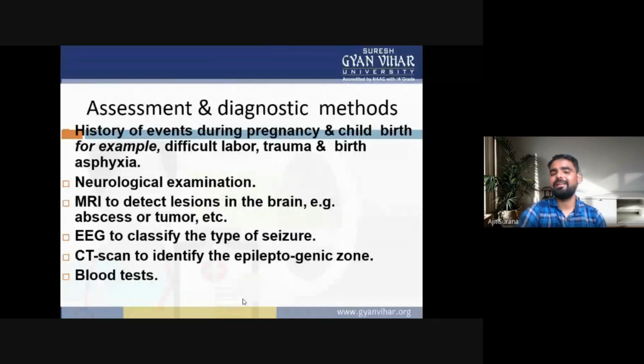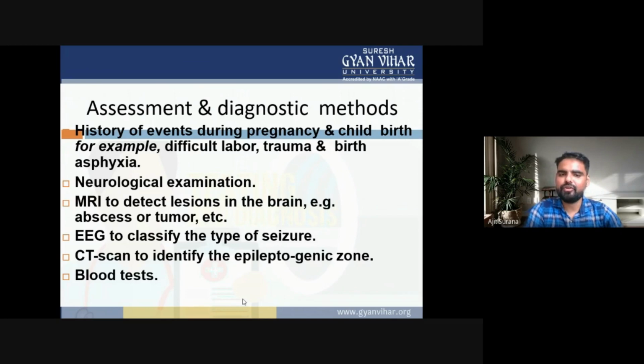Now, the assessment and diagnostic method. History of events during pregnancy and childbirth, for example, difficult labor, trauma at birth, asphyxia.